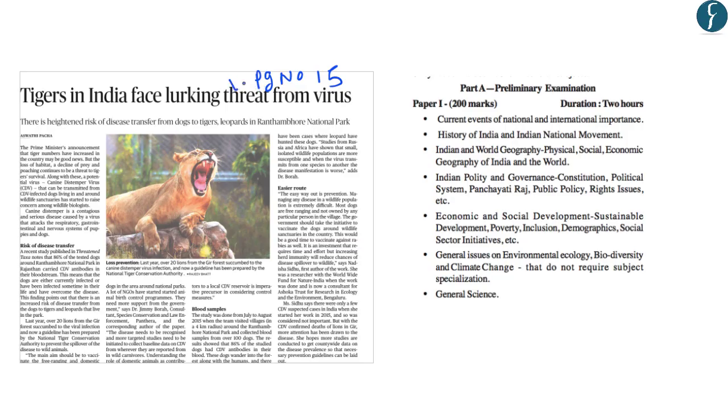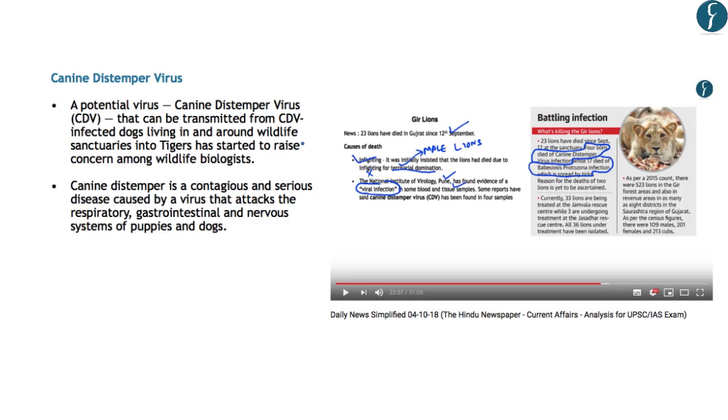This article on page number 15 talks about a threat to the tiger population in India from a virus. What is important in this article for us from the preliminary examination point of view is the name of that virus. And this will form a part of the preliminary examination under the General Studies paper 1 under the topic Environmental Ecology and Biodiversity. Now the wildlife biologists have raised the concern regarding a virus which is known as the canine distemper virus.